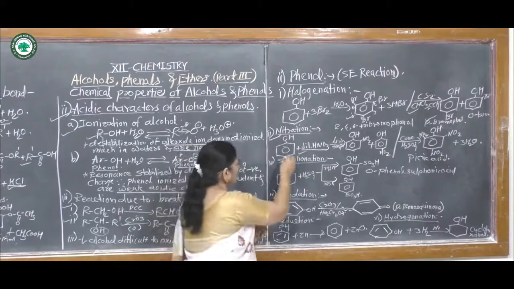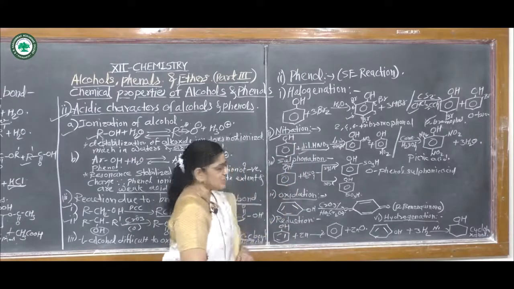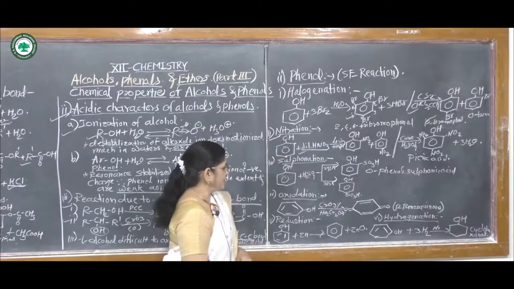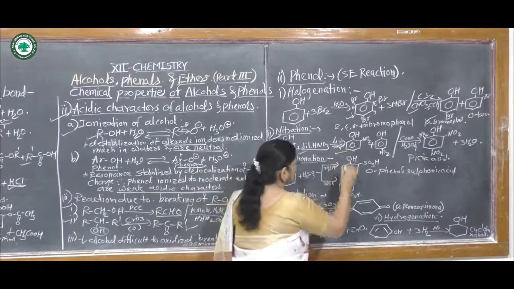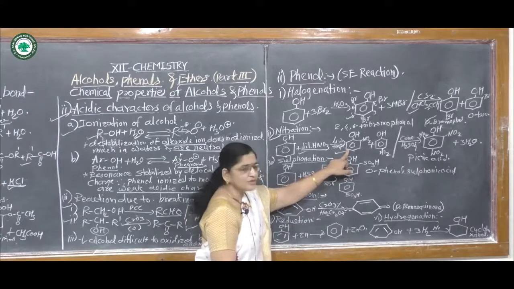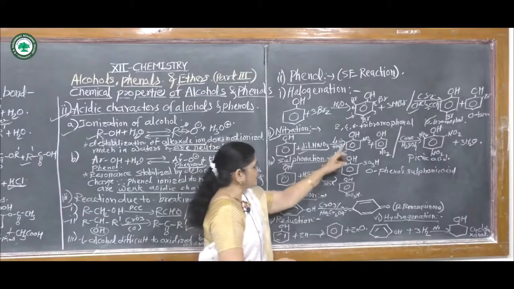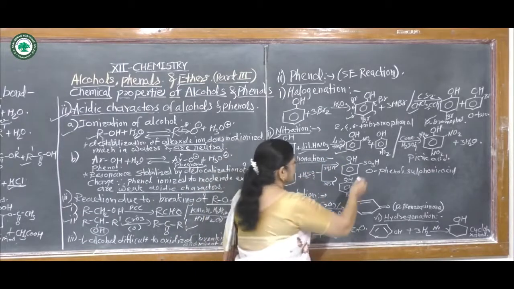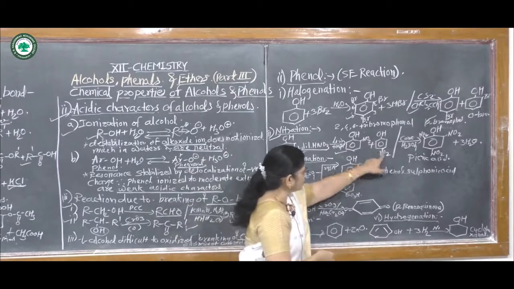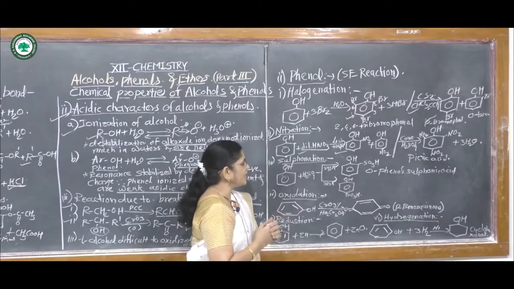The NO2 group gets substituted at the ortho position in one, and at the para position in the second. The first is ortho-nitrophenol, which is the common name, and 2-nitrophenol is the IUPAC name. The second product is para-nitrophenol.